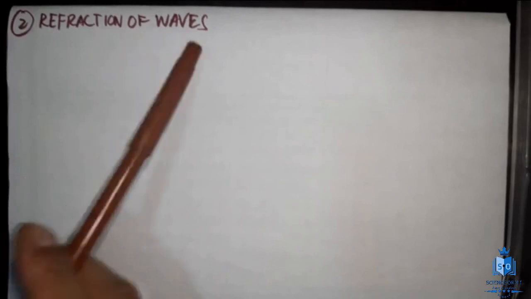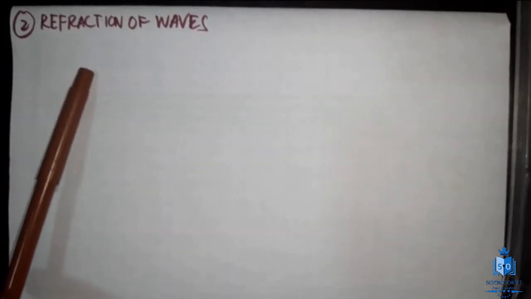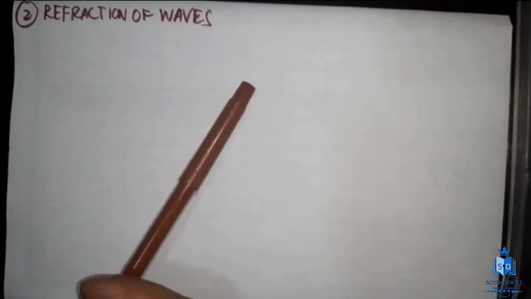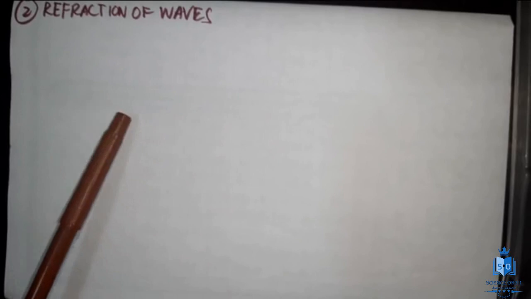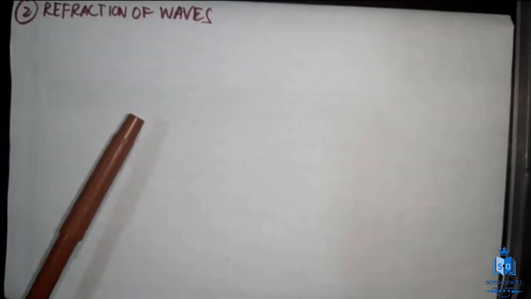The second property of waves is refraction of waves. Okay, first of all, let's see why refraction takes place. Reflection takes place when a wave meets a boundary. Refraction takes place when a wave travels from one medium to another medium. When a particular wave travels from one medium to another medium, the speed of the wave will change, but remember, very important, frequency will not change. Frequency will depend on the vibrating source.